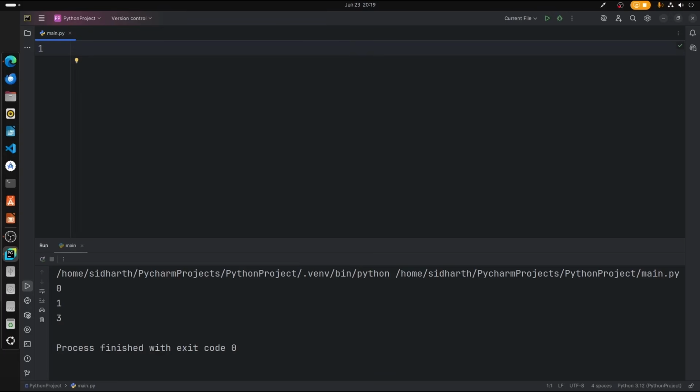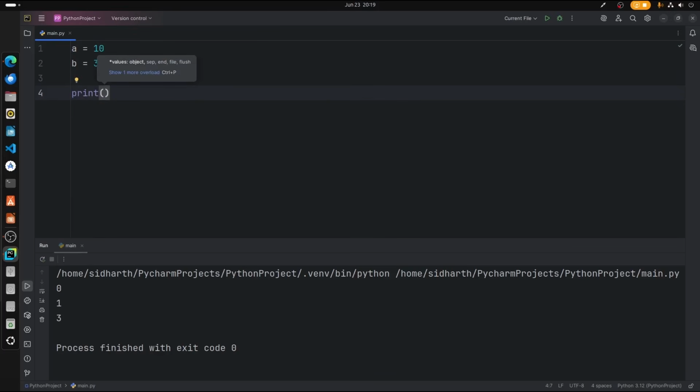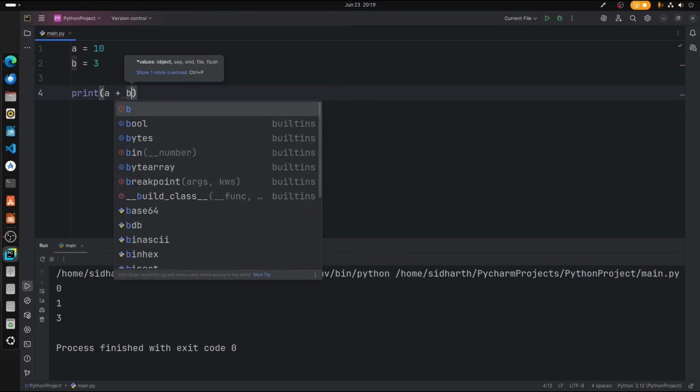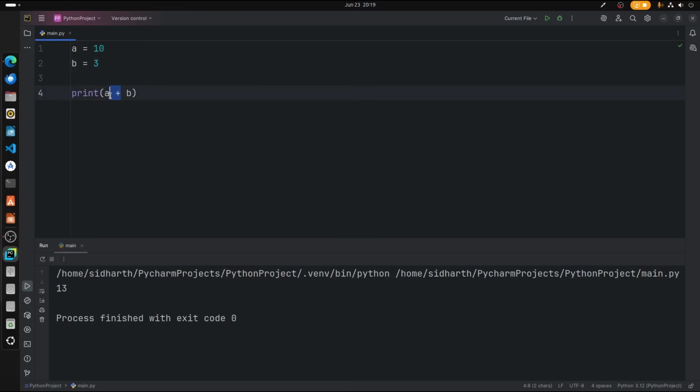So let's get started. First I would like to show you different types of arithmetic operators in Python. What I'm going to do here is create 2 variables with integer values. I'm going to create a is equal to 10 and b is equal to 3. Let us say I want to print a and b together. In that case, a plus b. So now this value will be added up to this value and print 13 as the output. Let's see, 13, just like that. So this is for addition.